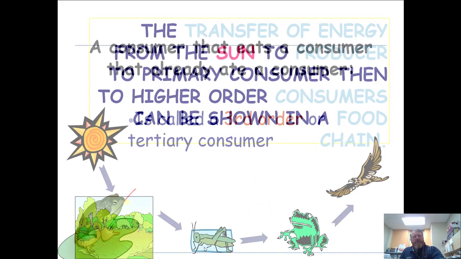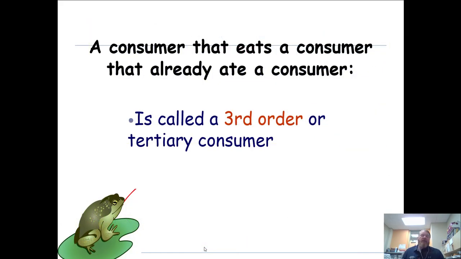Tertiary, or third order, consumers. Sorry. These guys are carnivores and omnivores as well. Usually they're going to be sitting at the top of the food chain, the food pyramid, especially now. There's quaternary, there's higher levels of consumers, but for our purposes, we go primary, secondary, tertiary, first order, second order, third order. We usually kind of stop around third order just because we do. It just is what it is.